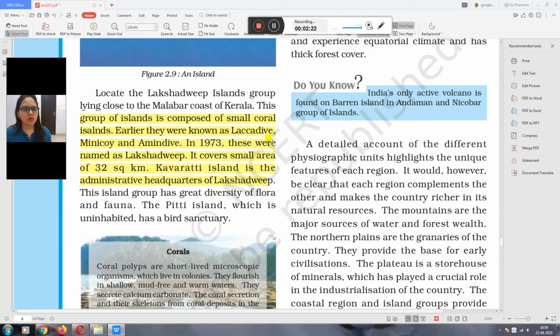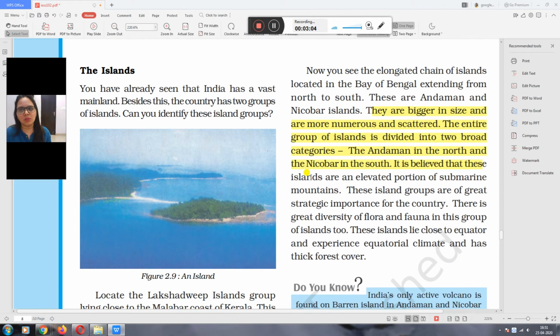So here is your term: earlier the Lakshadweep Islands were known as Laccadive, Minicoy or Amindivi, but in 1973 the new name became Lakshadweep. It covers a small area of only 32 square kilometers, and Kavaratti Island is the administrative headquarters and capital of Lakshadweep. This island group has great diversity of flora and fauna. Flora means plants and fauna means animals. The Pitti Island, which is uninhabited, has a bird sanctuary also. Bird sanctuary means a place where we keep birds to save them.